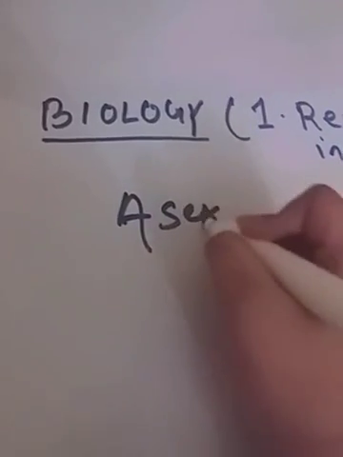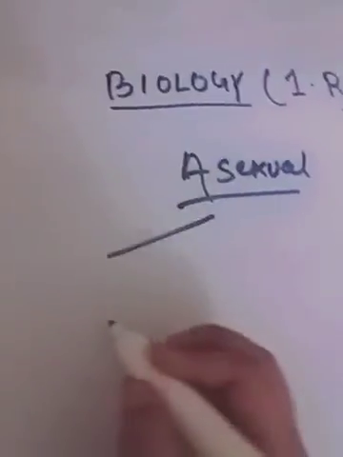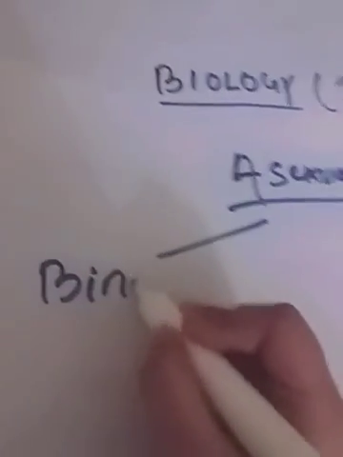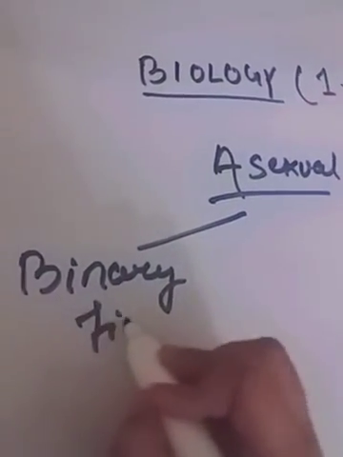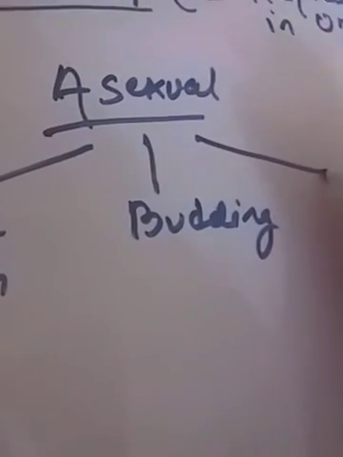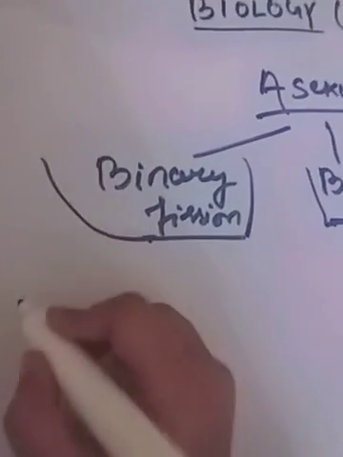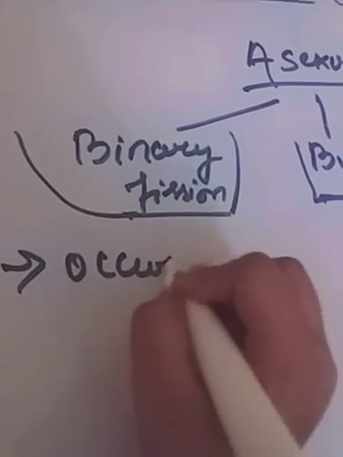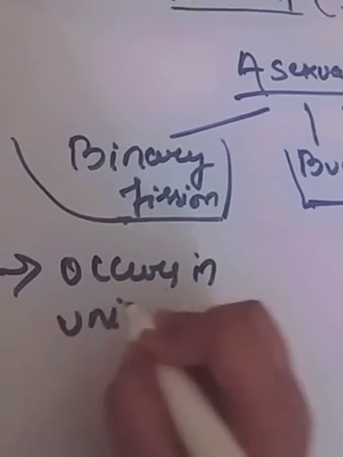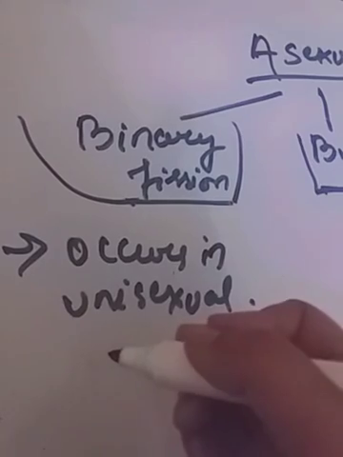Asexual reproduction, whatever way you may pronounce it. The main methods, I am saying, there are a lot of methods: binary fission, budding, and sporulation. This occurs in unicellular organisms.